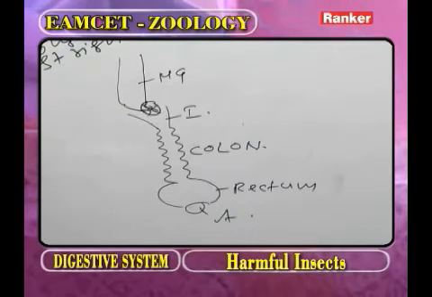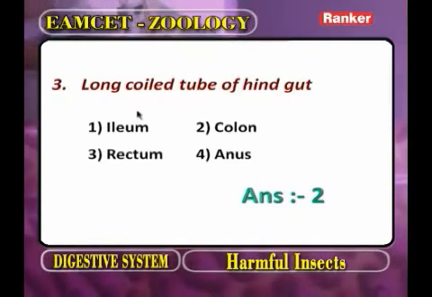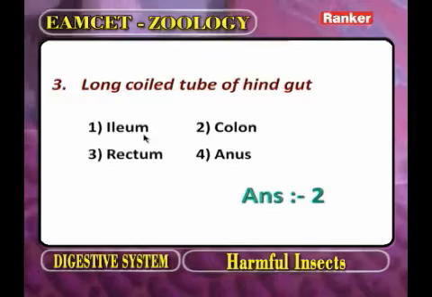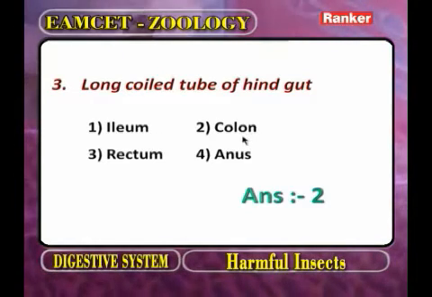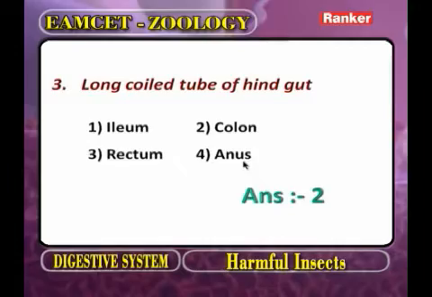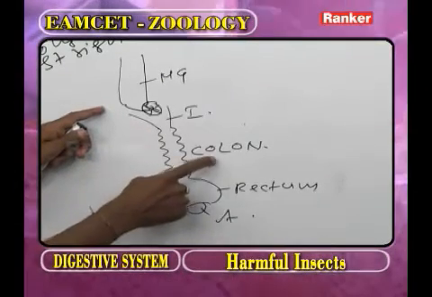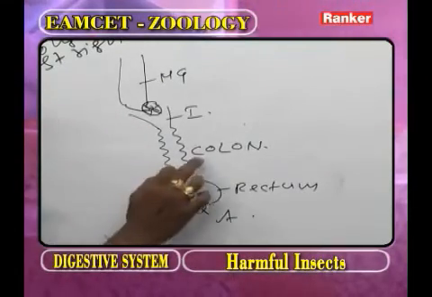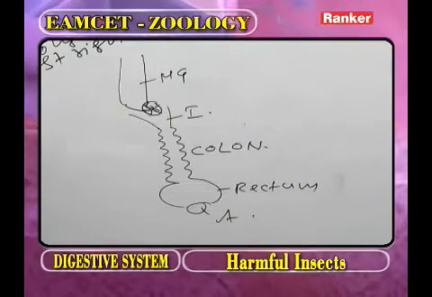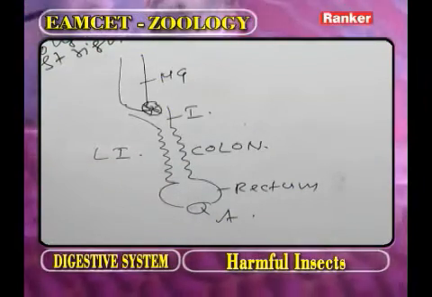Now, we observe the question. What is the long coiled part of hindgut? One option is ileum. The second option is colon. Third is rectum. Fourth one is anus. In the hindgut, what is the elongated and coiled part? Colon. The colon can be compared to the large intestine of vertebrates.